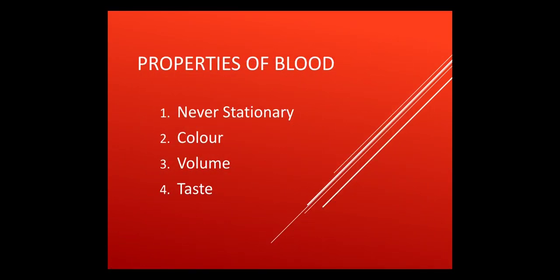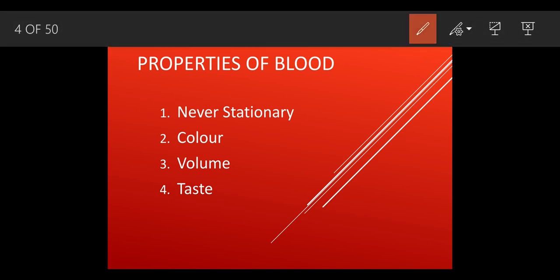Now, properties of blood. One by one we are going to discuss each and everything. First, blood is never stationary in nature. What does never stationary mean? It is not going to stop, it is going to keep moving. It will always be in motion. While sleeping, while running, while doing any physical activity, while eating food, the blood is running throughout the body.